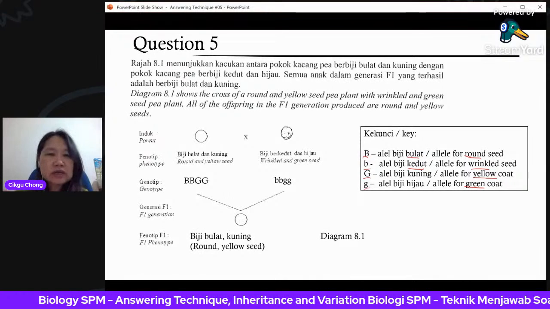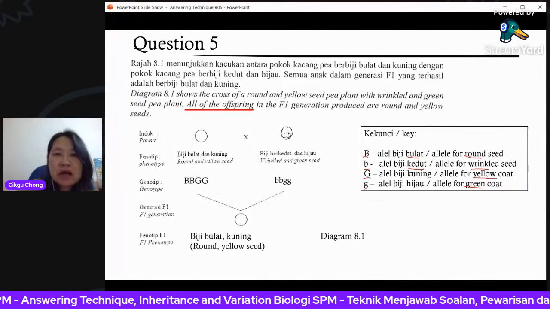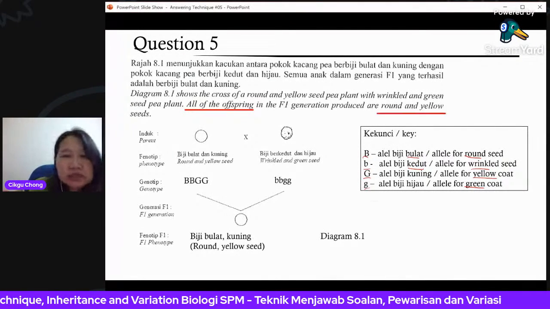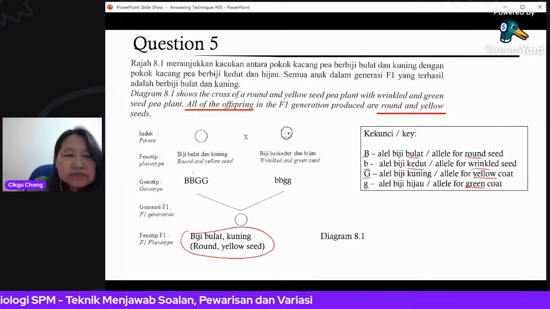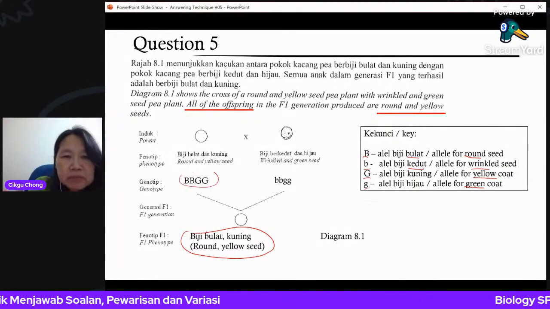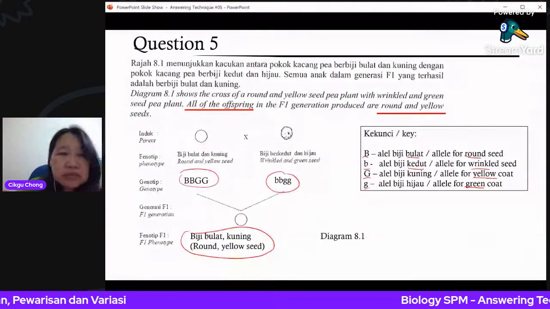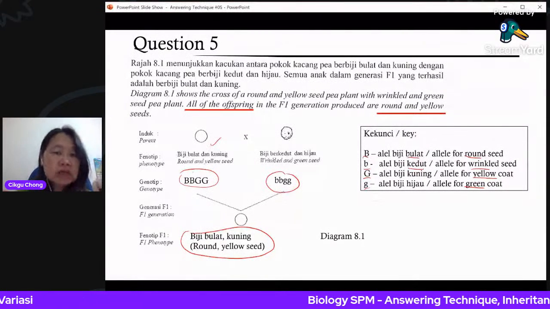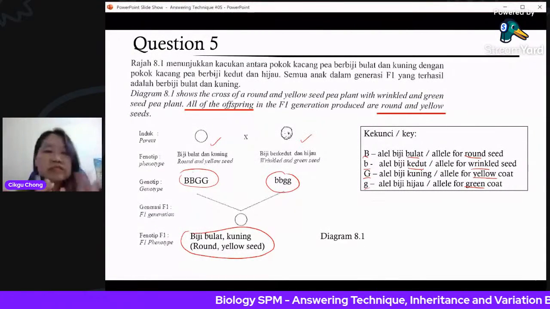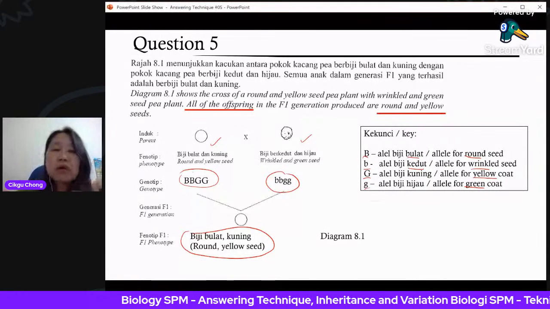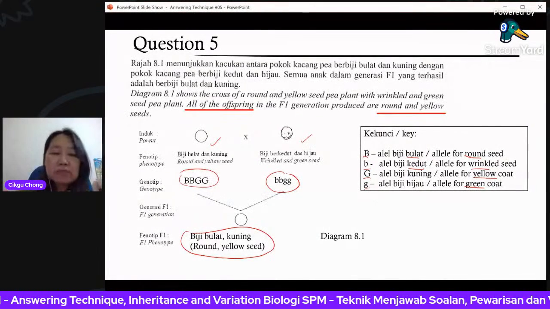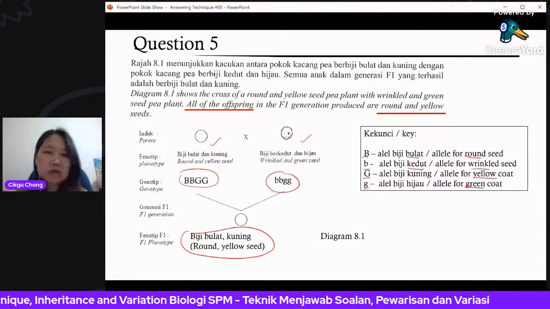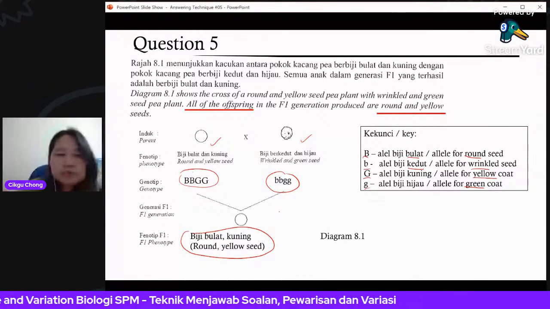So here, all the offspring are round and yellow. You see all of them are round and yellow. That means the parents must be purebred. This is a purebred dominant trait, and this is a purebred recessive trait, in order to get all of them heterozygous, round and yellow. So it must be this one.